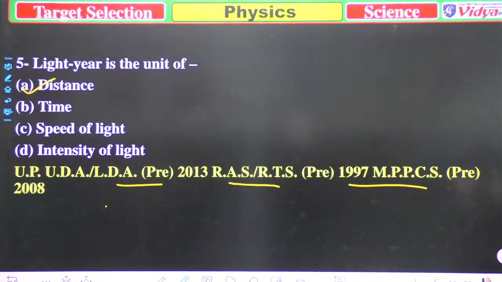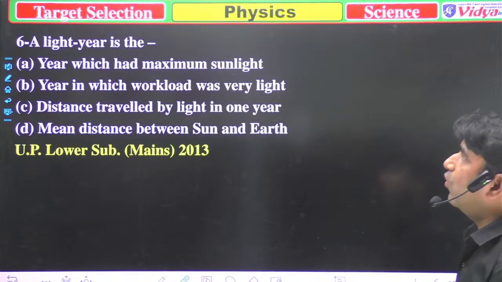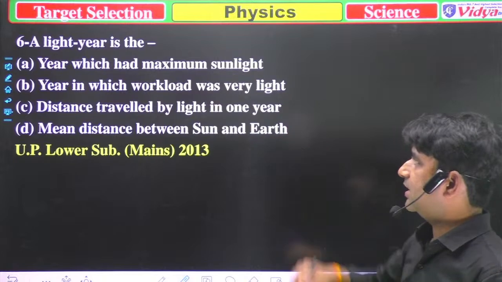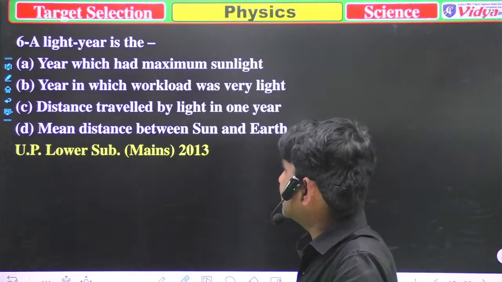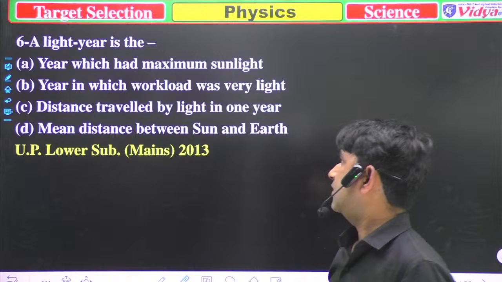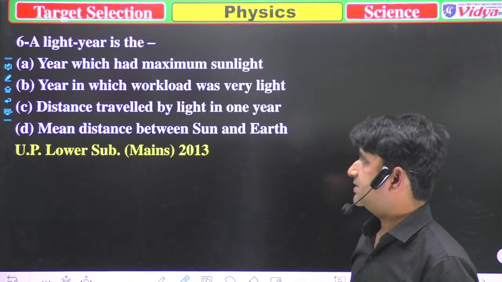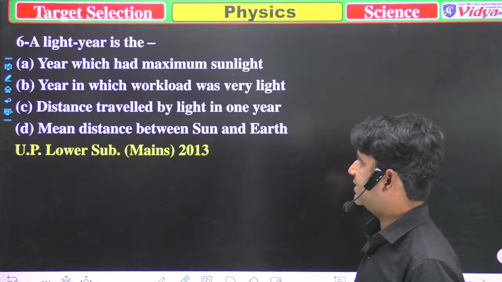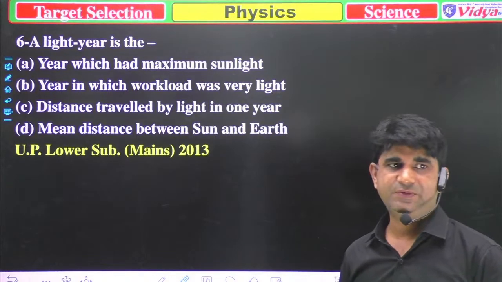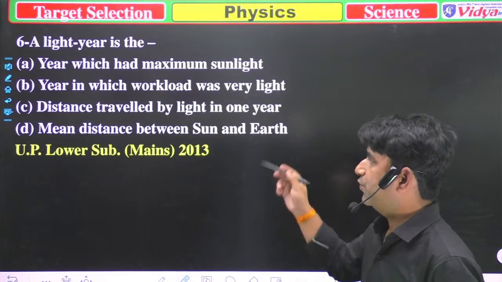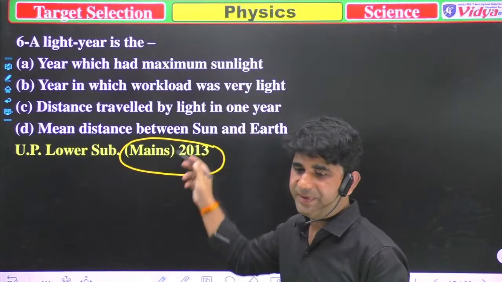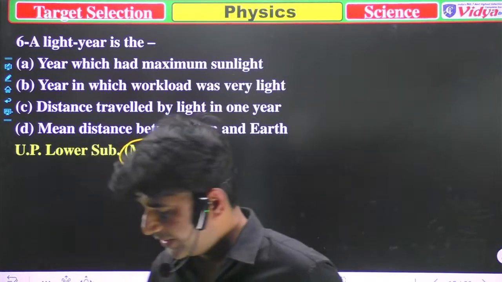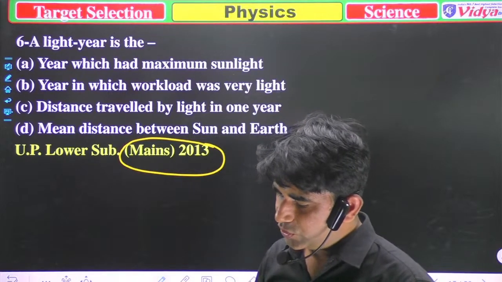Now we'll move to the next question. Our next question is, one light year is the, and options are A, year which had maximum sunlight, B, year in which workload was very light, C, distance traveled by light in 1 year, and D, mean distance between sun and earth. Now you have to say which of the following is correct, because I personally don't know the correct answer.